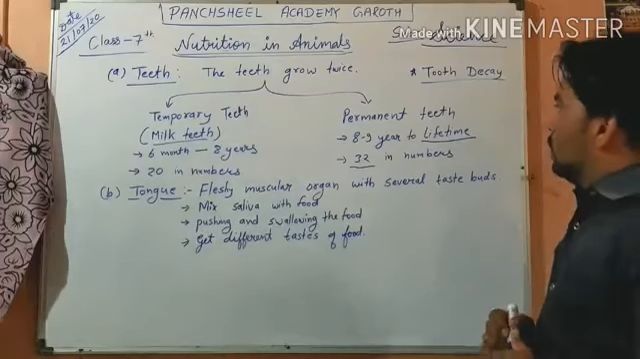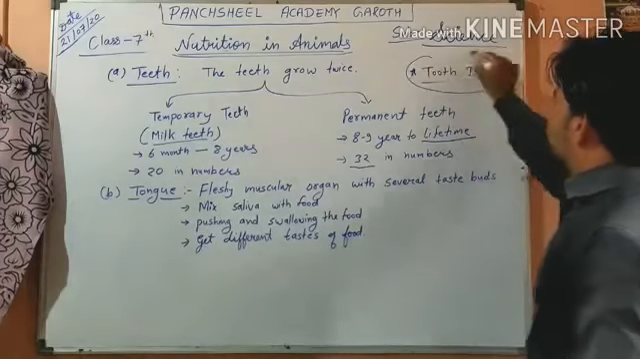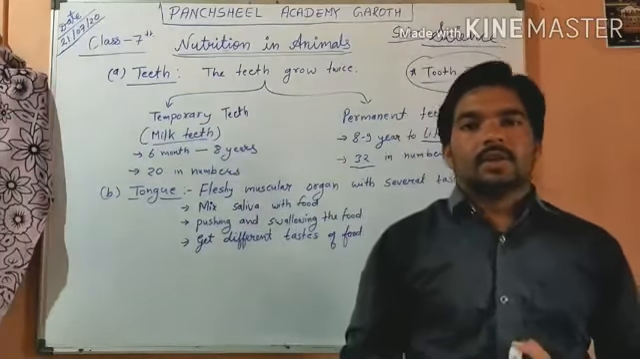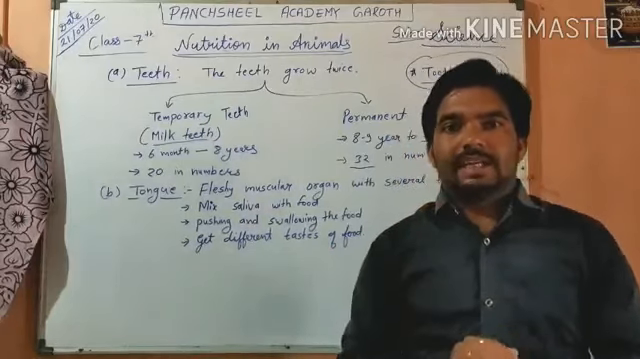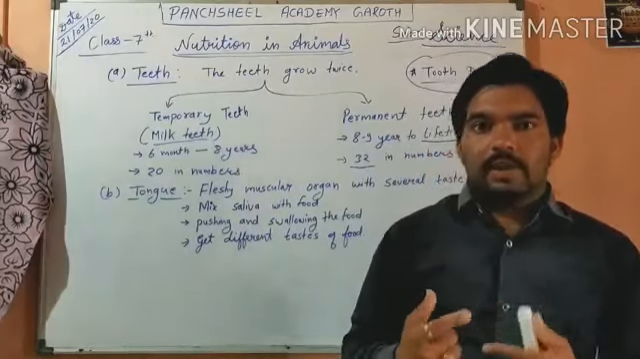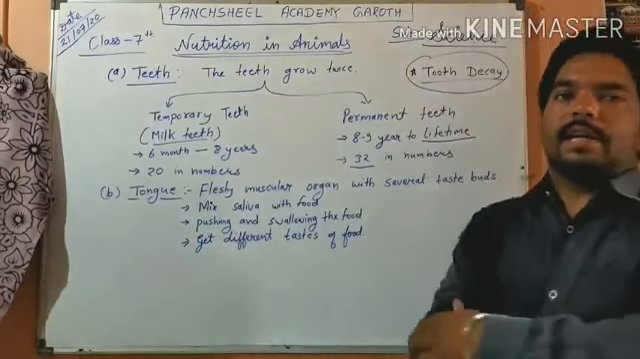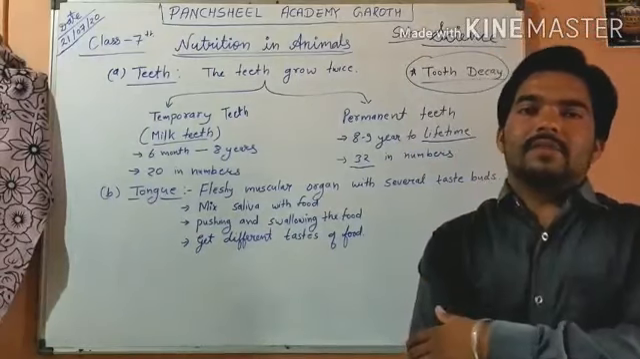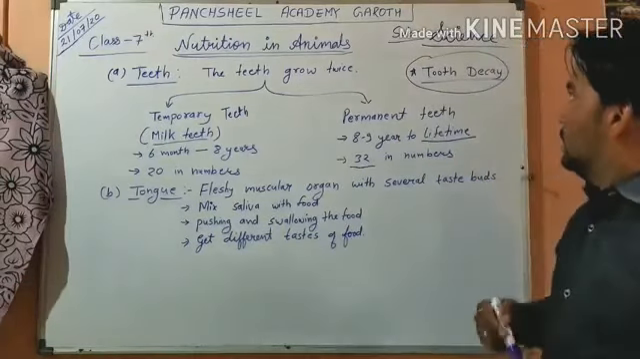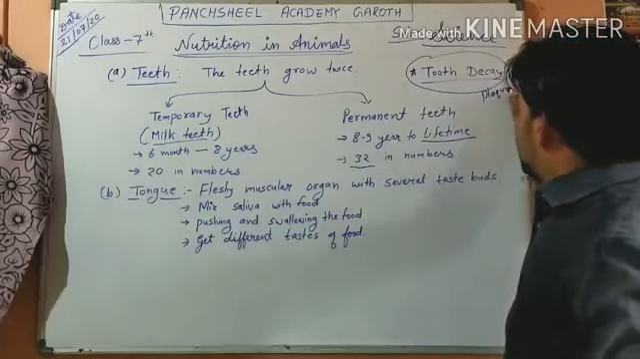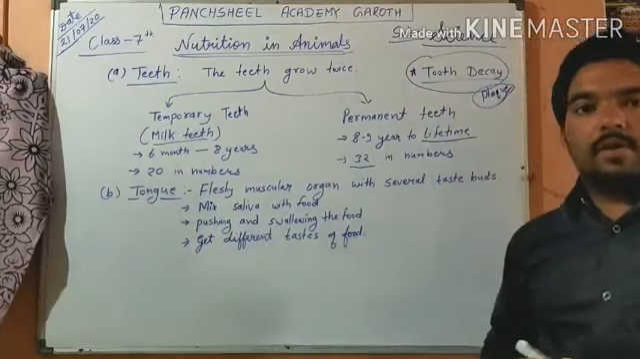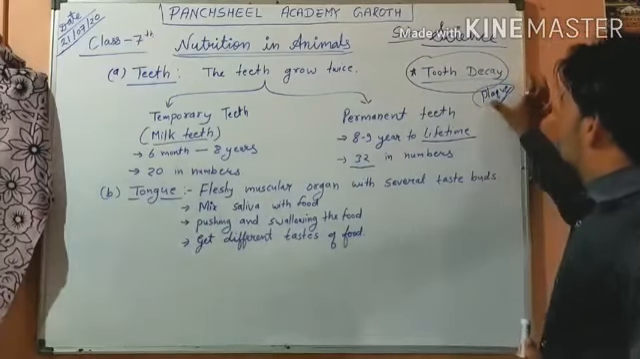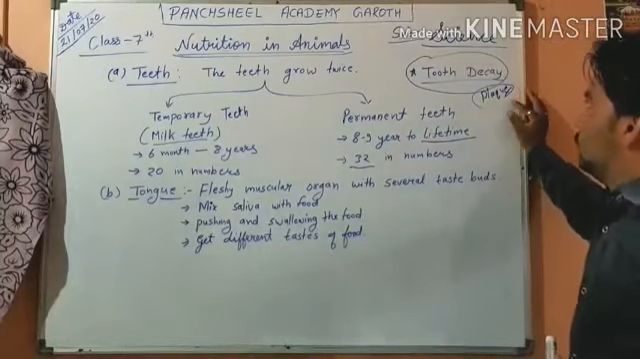Now if we talk about tooth decay, we are eating food many times, at night, in the evening. When some food particles get stuck in our teeth, they react with sugars and form acid, which makes a surface on the teeth. This surface is called plaque. This plaque has a very bad effect, and it leads to tooth decay.